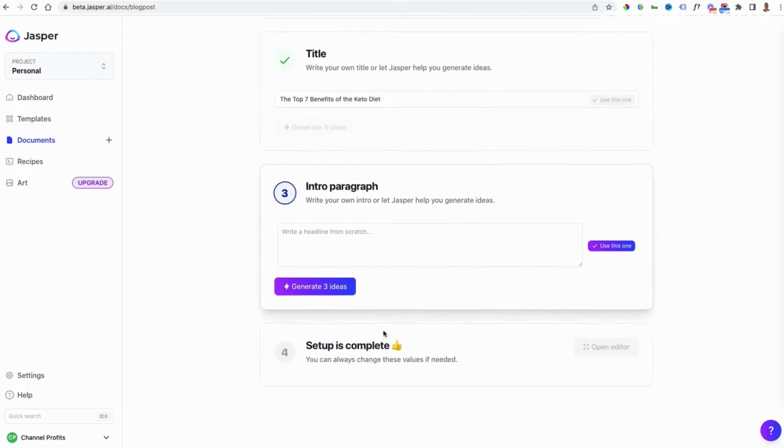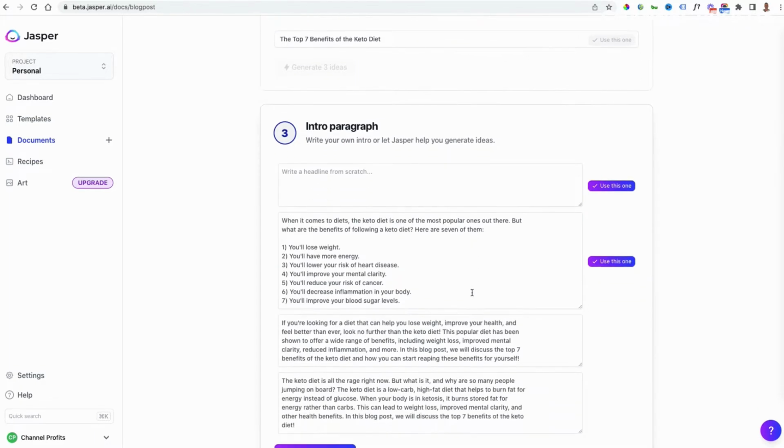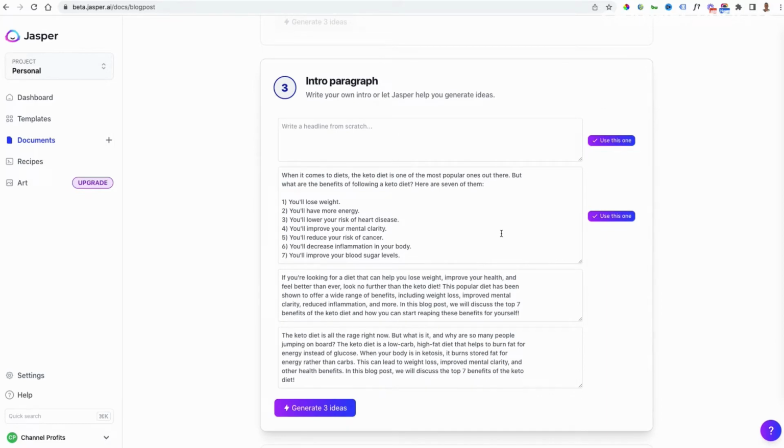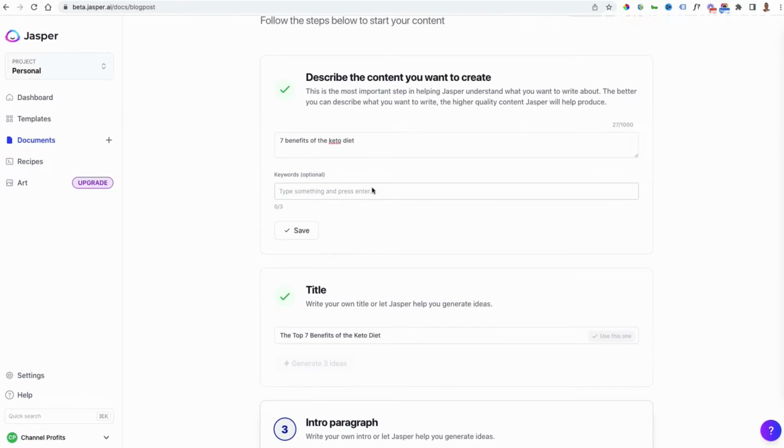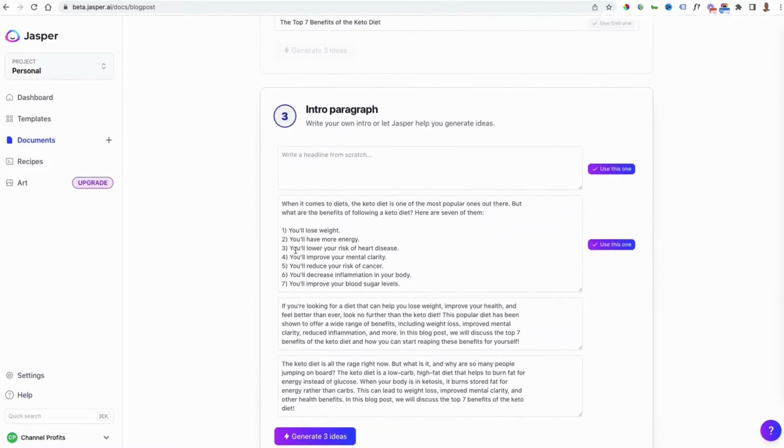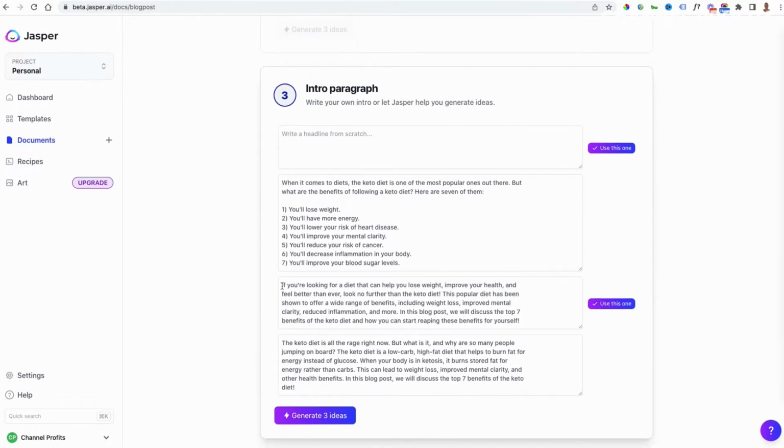So I'm going to use that one. And then I can come down and I can say, okay, great, now generate me an intro paragraph. And then we can come down and I can see the opening paragraph has potentially been written for me. Now, what I may have wanted to do was leave out the number 7 so it didn't list out 7 potential benefits, but we can have those marked out and ready to go anyways. But what I want is just an opening paragraph, something that's going to read well and make sense.